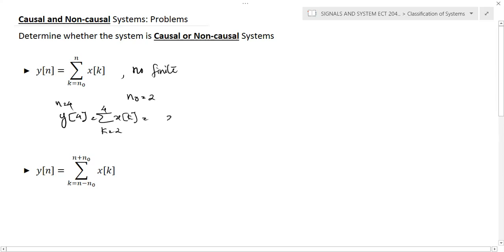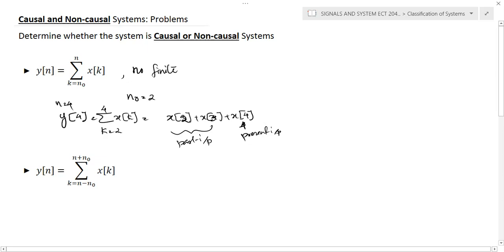If you expand this, it becomes x of 2, x of 3 and x of 4. X of 4 is the present input, and all the other values are past inputs. So here there is no problem, and we can conclude that the system is causal.